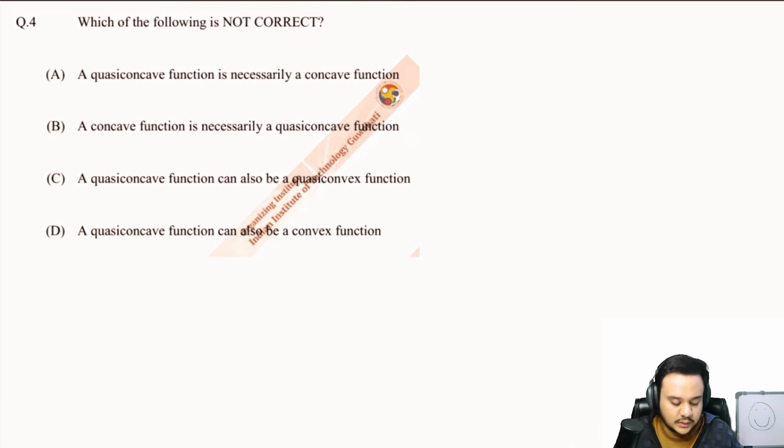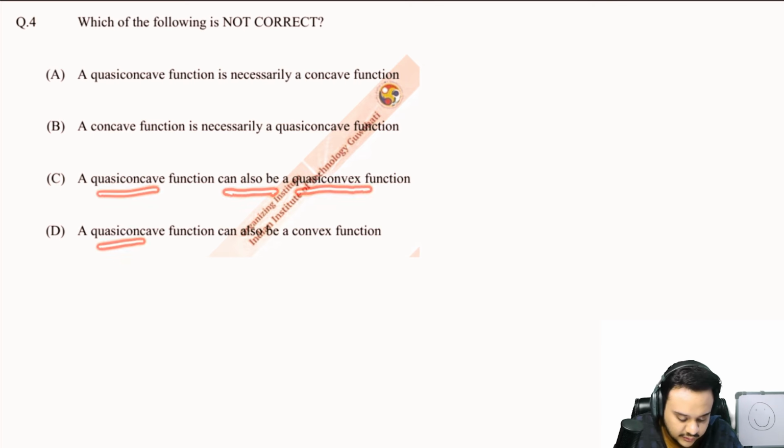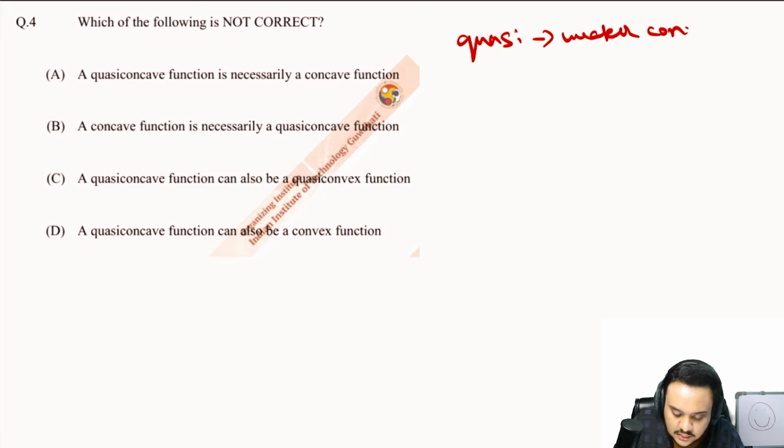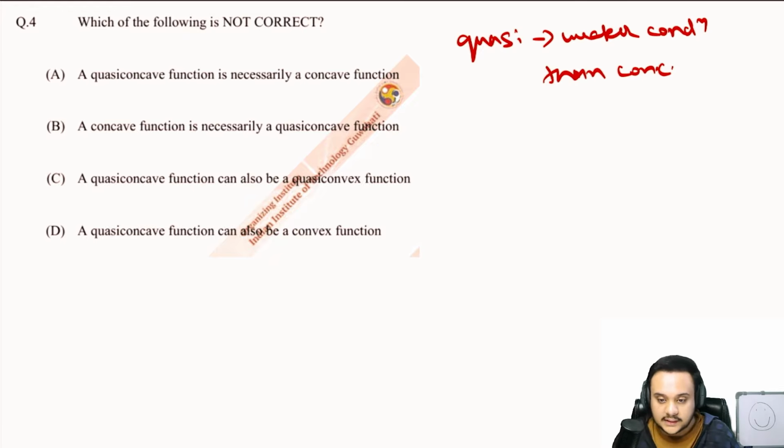Alright, so now let us move on to the fourth one, which says which of the following is not correct. Let us just read all of them really quickly. A quasi-concave function is necessarily a concave function. Concave is necessarily quasi-concave. Quasi-concave can also be quasi-convex, and quasi-concave function can also be convex function. Alright. So there are a few points to remember here. First of all is that quasi-convexity or concavity is a weaker condition to prove than concavity or convexity, right?